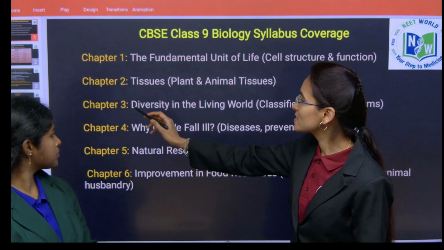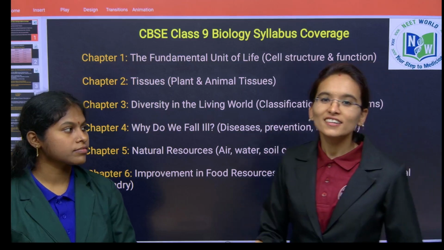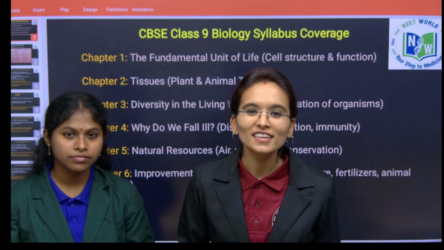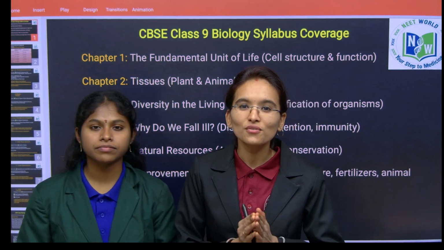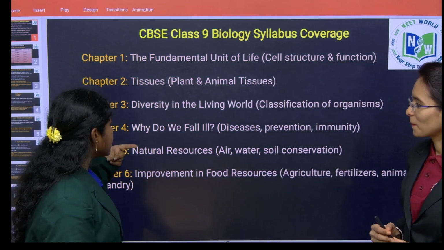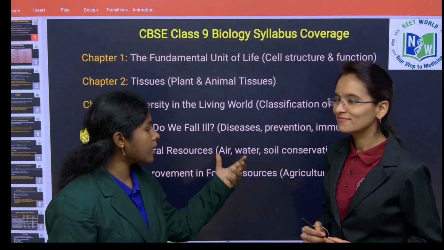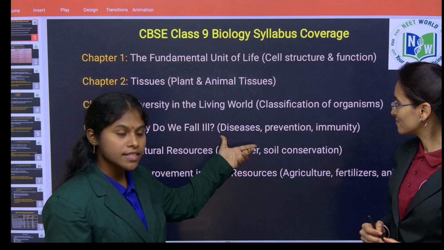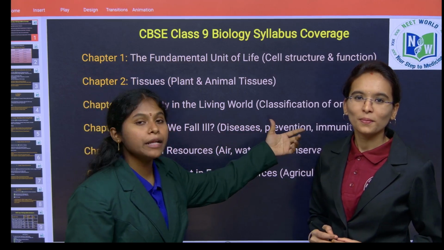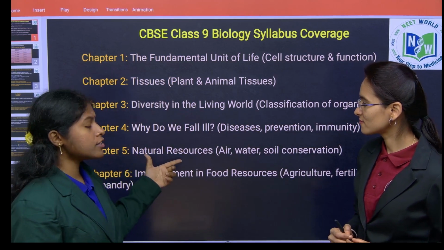Coming to chapter 3, it is diversity in the living world. Here you have to focus mainly on the classifications. You need to focus on plant kingdom classification as well as animal kingdom classification. Coming to the 4th chapter, why do we fall ill? In this chapter, we are going to discuss the various types of diseases, their preventive measures and the importance of immunity. Next, coming to the next chapter, natural resources.